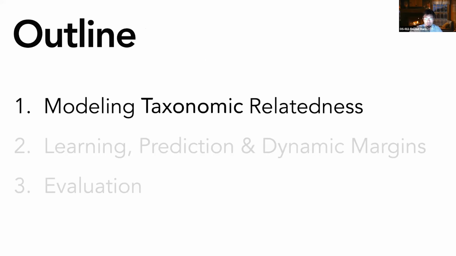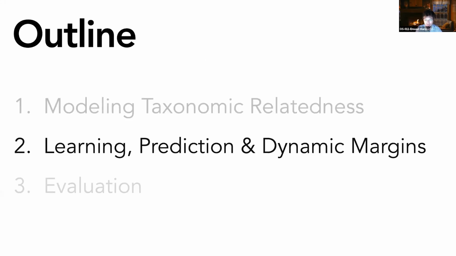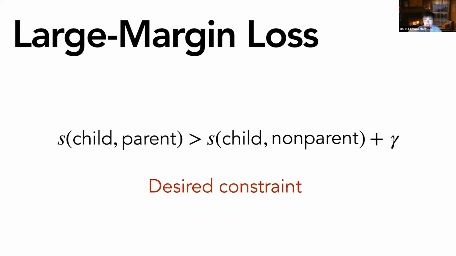Okay, now we'll talk about how we learn this model from the data. We're going to train this model by minimizing a large margin loss that's very similar to the triplet loss used in computer vision. So formally, we want the score of a true child-parent pair to be greater than the score of a non-child-parent pair by some margin gamma.